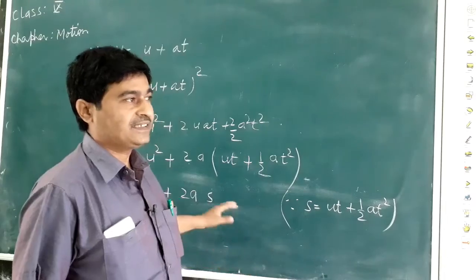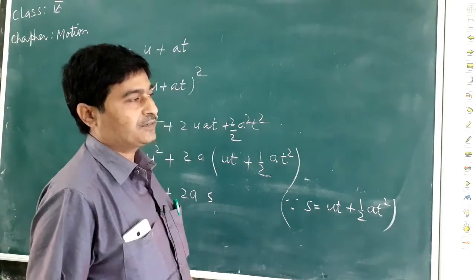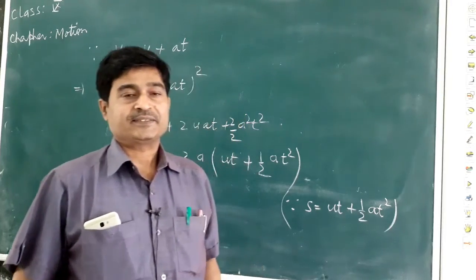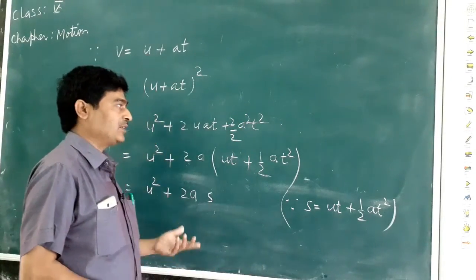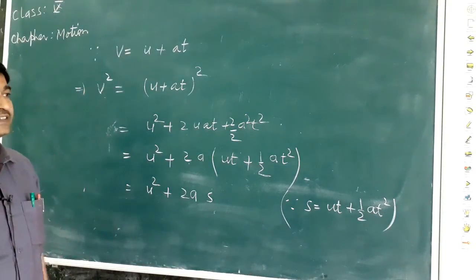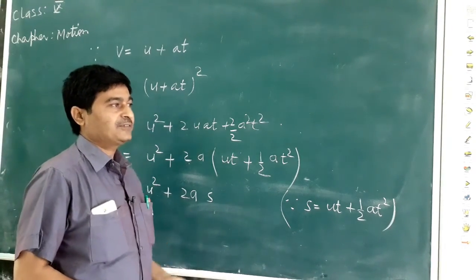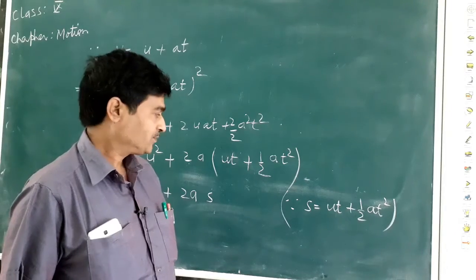Thus, we can see that in all three equations of motion, there is a relation between various physical quantities. So the equation of motion may be defined as the relation between various physical quantities.